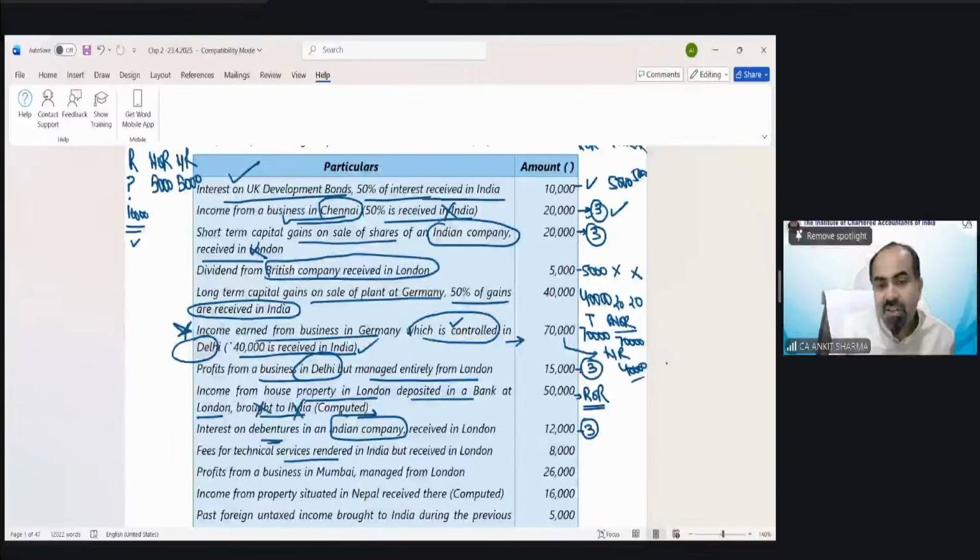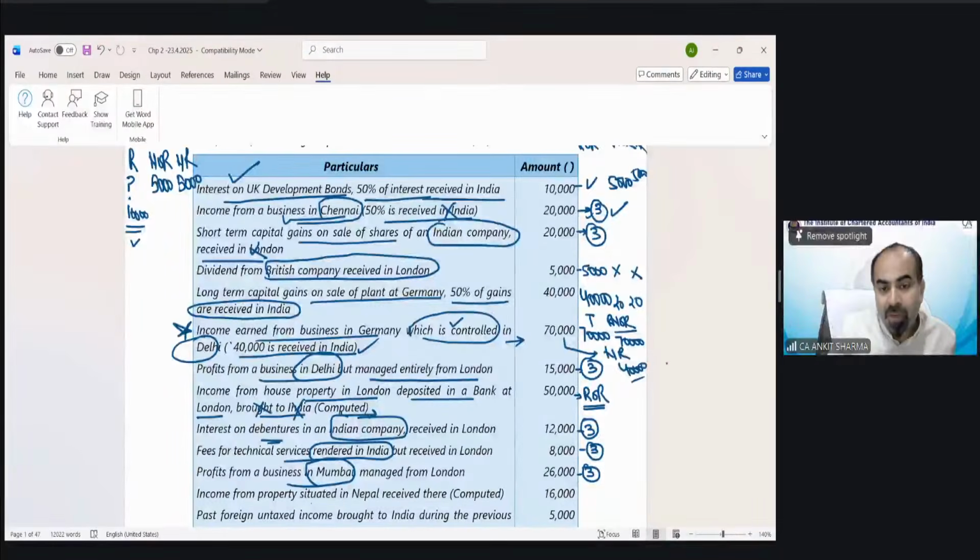Fees for technical services rendered in India. So rendered in India means arise in India, taxable for all three. Other things are irrelevant. Profit from business in Mumbai. So business in Mumbai, taxable for all three.